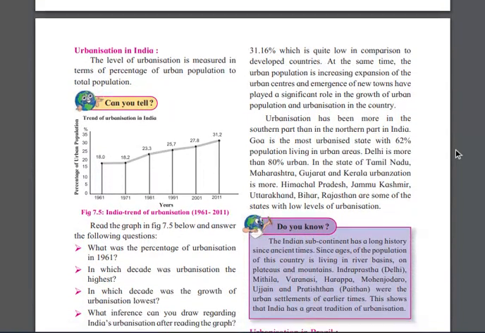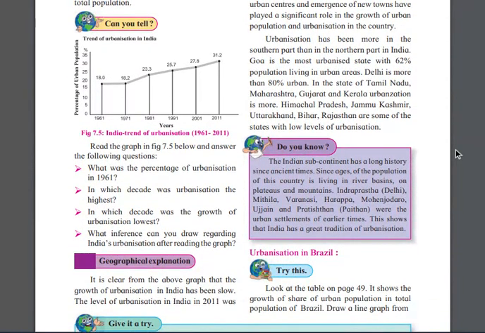Now the geographical explanation about this. It is clear from the above graph, the Indian trend of urbanization from 1961 was about 18%. Then it increased in 2011 to 31%. Now in 2021, it has increased more, with more than 40% of people living in urban areas. People are leaving the rural area and coming to the city.